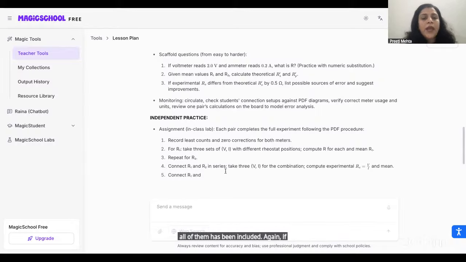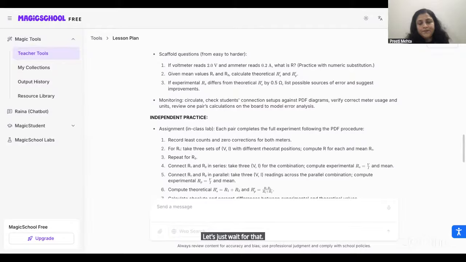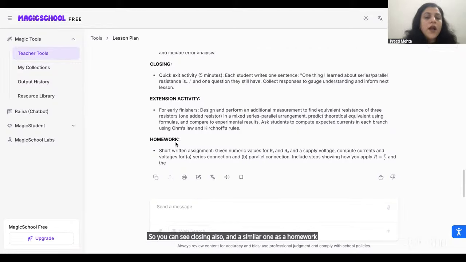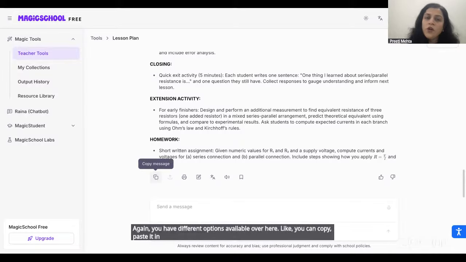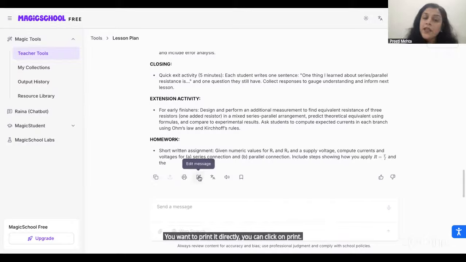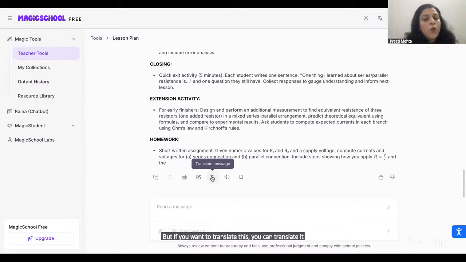Again, if you want to make any changes to it once it gets completed, let's just wait for that. So you can see closing also, and a similar one as homework also being there. Again, you have different options available over here. Like you can copy it and paste it in your Google Docs, or create a PDF if you want. If you want to print it directly, you can click on print. If you want to edit this, you can edit it as well. Or if you want to translate this, you can translate it into another language. Whatever you require, you can do it. You want to make changes, do it accordingly, and your lesson plan is ready.